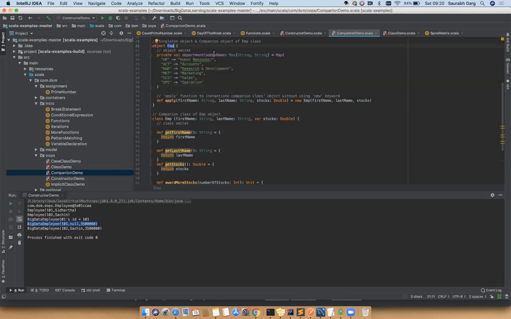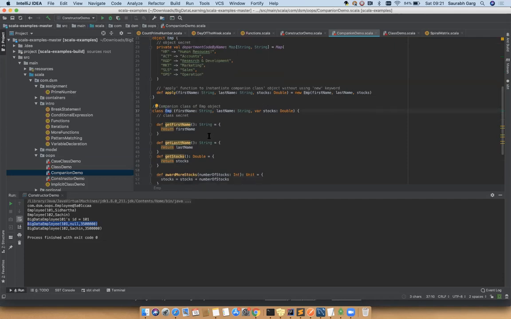Department code by name is a map having string, string key and value. HR means human resource, ACT means accounting; like that we have different departments. We'll talk about the apply function later. Before that, we have defined an employee class having three attributes: first name, last name, and stocks. Stocks has been declared with var since it will keep on changing.